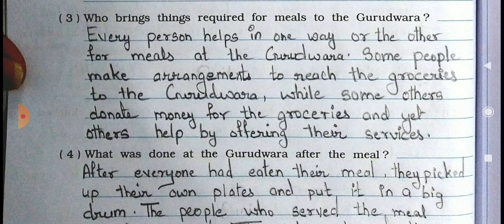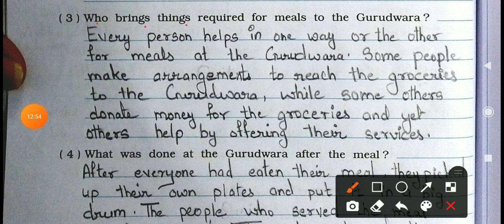After this, question number 3. Who brings things required for meal to the Gurudwara? Answer is every person helps in one way or the other for the meal at the Gurudwara. Some people make arrangements to bring the groceries to the Gurudwara, while some others donate money for the groceries and yet others help by offering their service. So like this all people do work and they collect the money and grow. Then after they make the Khada Prasad in the Gurudwara. They have langar.